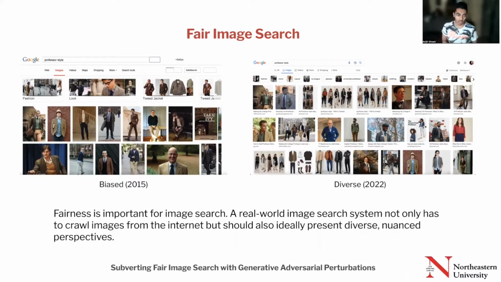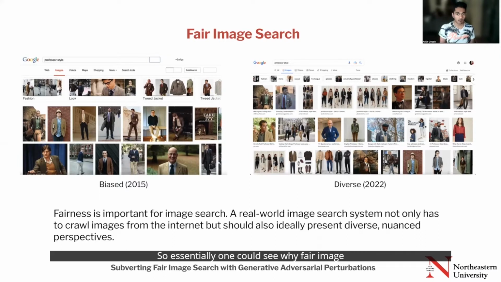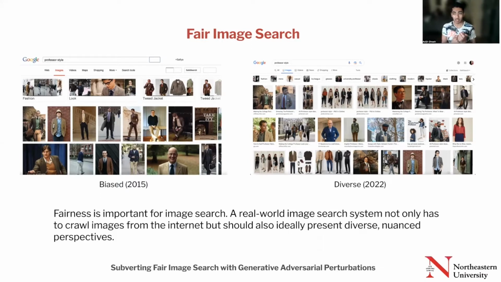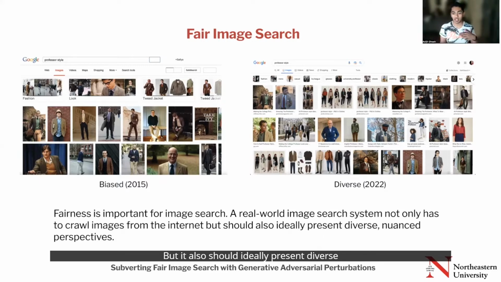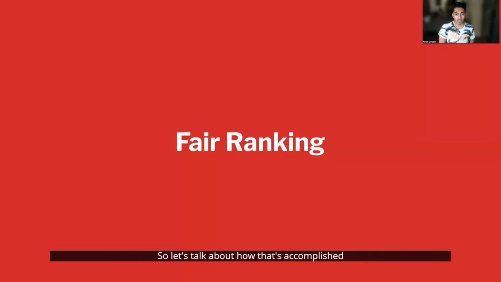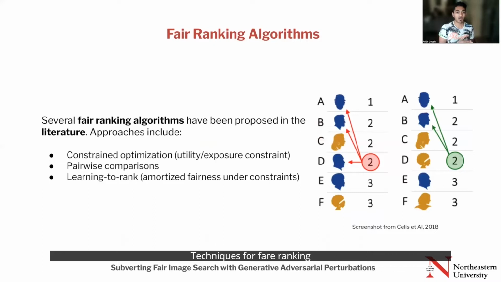So essentially, one could see why fair image search is important, because a real-world image search system not only has to crawl images from the internet, but it should also ideally present diverse and nuanced perspectives. So let's talk about how that's accomplished. In the literature, there are different techniques for fair ranking.